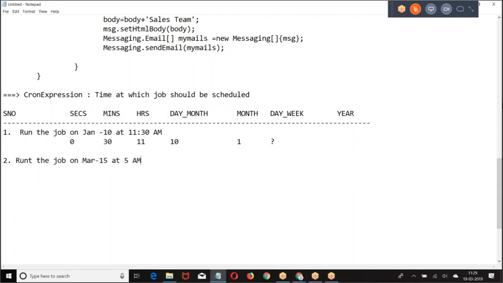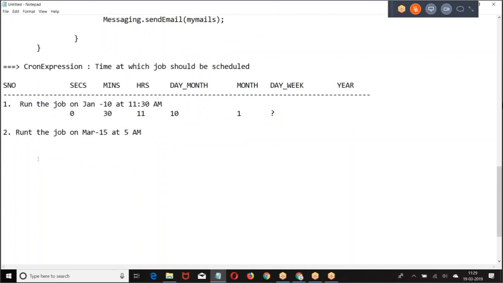Run the job on March 15th at 5 a.m. At 5 a.m., which day? 15th.